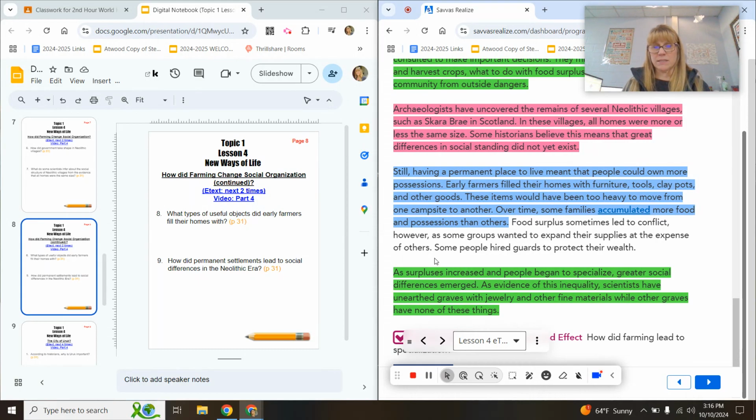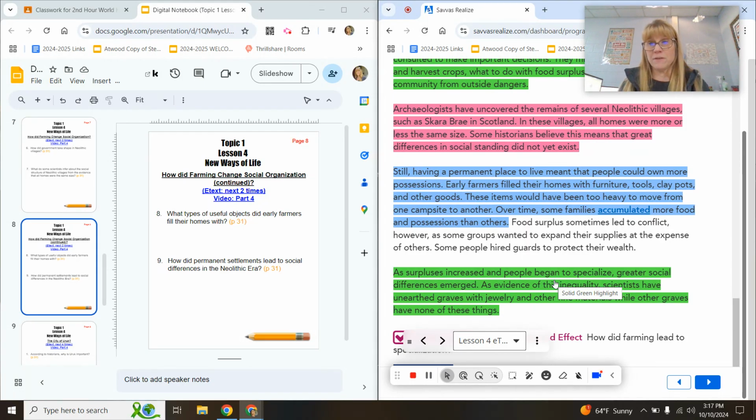So let me just talk about this. When you have a permanent settlement, you have a house, you don't have to move, you can collect more stuff. This stuff then becomes a social standing, because if I have this really cool couch and my neighbor comes over and sees this really cool couch that they wish they had, they'd be like, oh, I really want that couch. So that makes me look cooler. My social standing just went up. So that is why, as people started to accumulate this stuff that other people might want and not be able to get, it starts to lead to inequality, because some people had more stuff than other people.